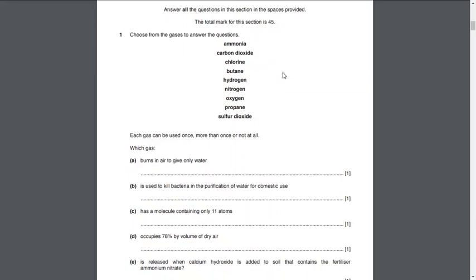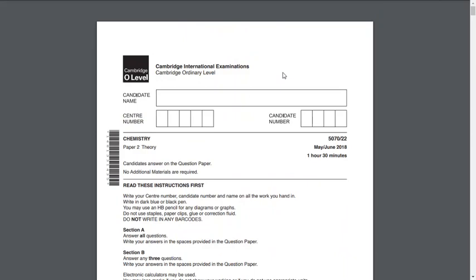Moving on to part D: occupies 78% by volume of dry air. This is about normal dry air; we're not talking specifically about anything. If we look at the composition of air, 78% is nitrogen, while 21% is oxygen.